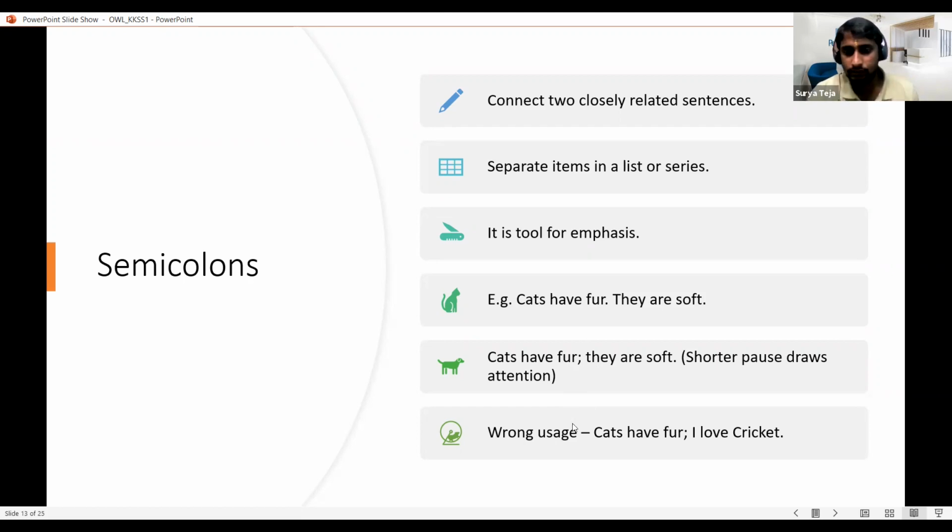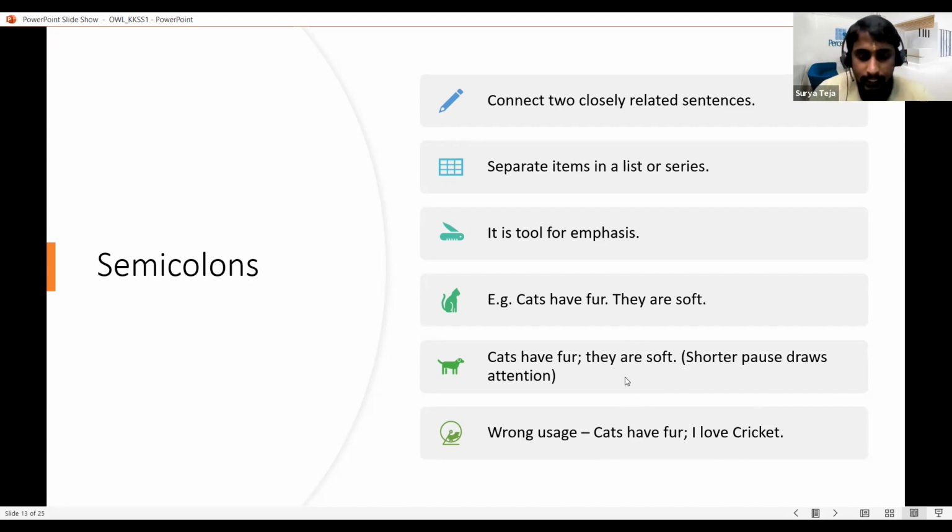The wrong usage of a semicolon could be, if I say about cats, "Cats have fur and I love cricket." These are both not in context. "I love cricket" is something completely different from the first sentence, so there we cannot use it. If we are talking about a subject and they are both in relation, have an equal level of meaning, and there is a shorter pause, then we can use a semicolon.